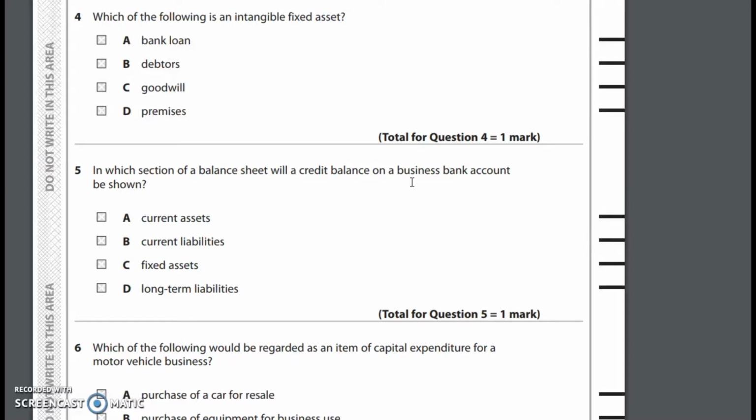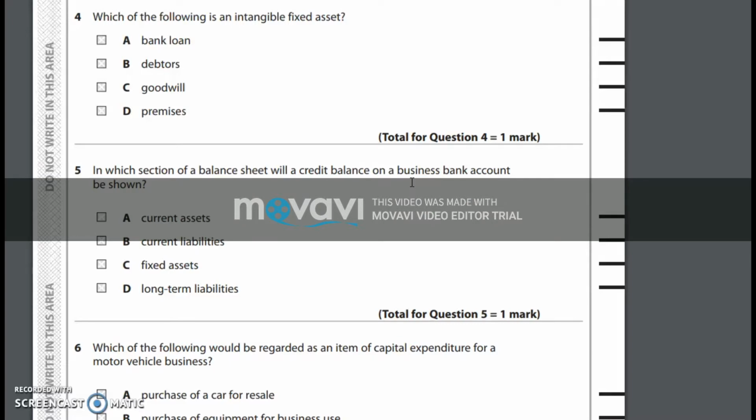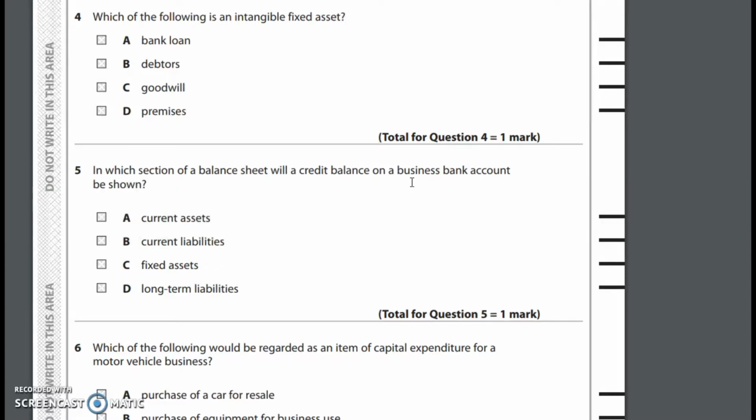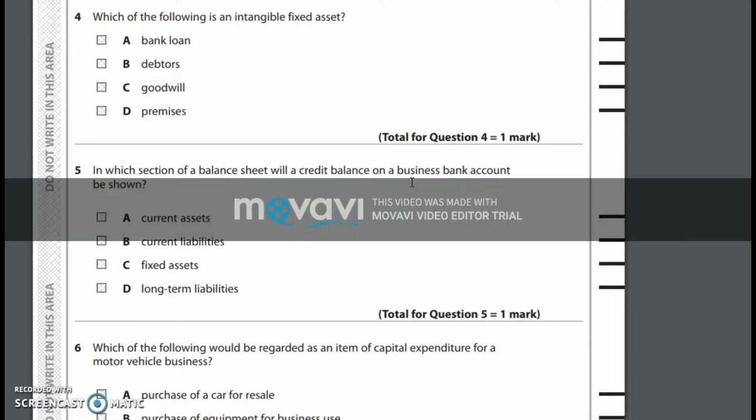But if it does have a credit balance, that definitely indicates there is a negative bank balance, which means it's a bank overdraft. That means the business has to settle that amount of funds to the bank as soon as possible or within a given time period. Therefore, it is definitely a liability for sure. And normally banks do not allow the business to have this negative bank balance for more than a year, which means obviously it is a current liability. So the answer is option B.